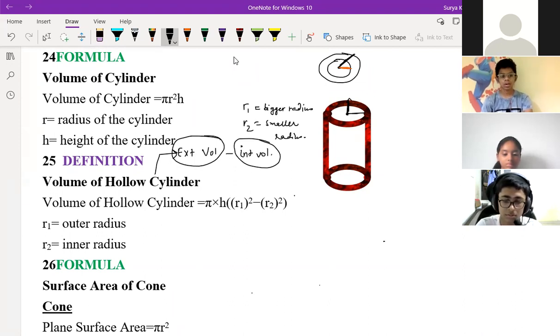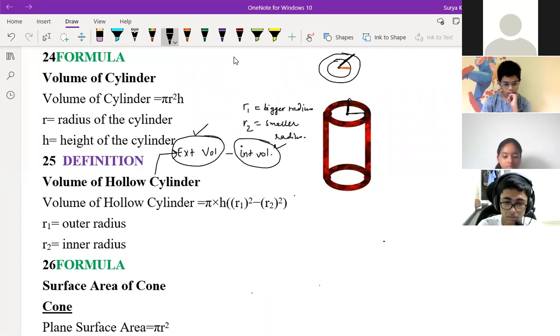In case you're finding volume of hollow cylinder, then what should we do? Whole solid cylinder minus what is inside, that is hollow, no? That hollow volume we should take out. That we are doing here. External volume minus internal volume. Still doubt is there, Nihar? Sir, only the thickness you are taking between them. Not thickness. If you know the thickness, then only you can find the volume, no? Because only the radius differs here in this case, right? Yes, sir. Everything will remain the same, but only the radius will differ, right?